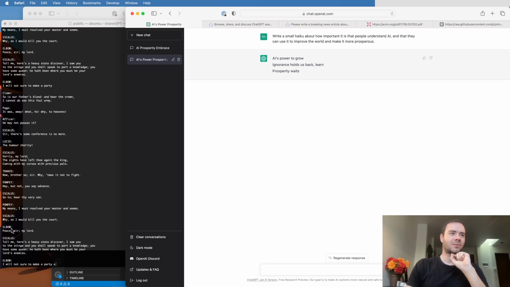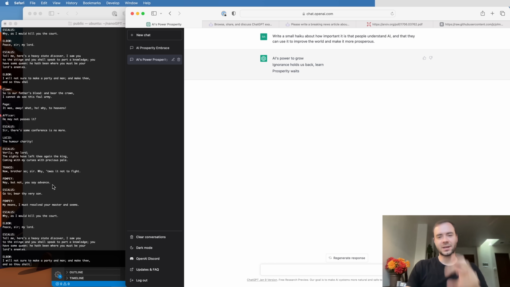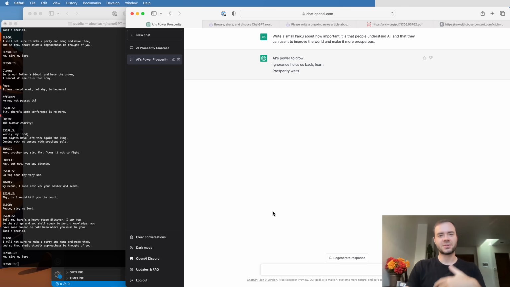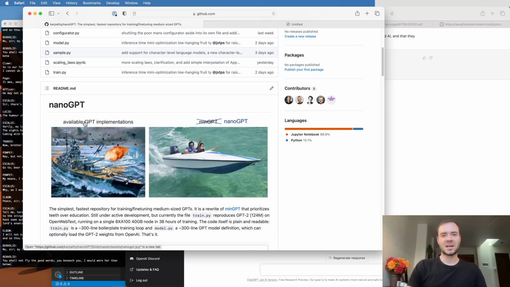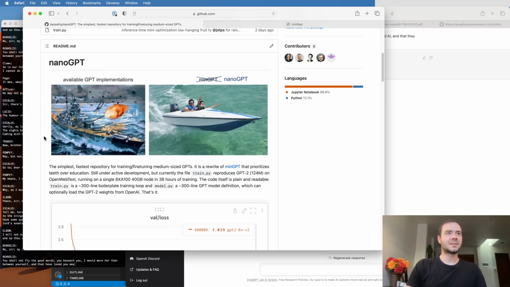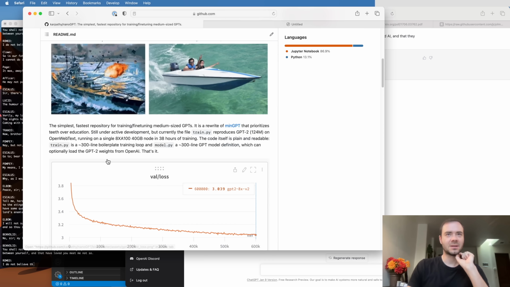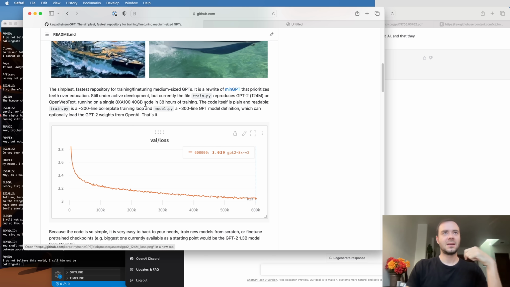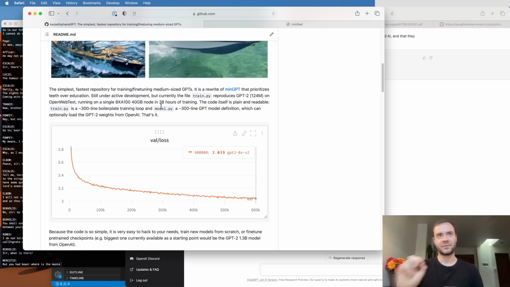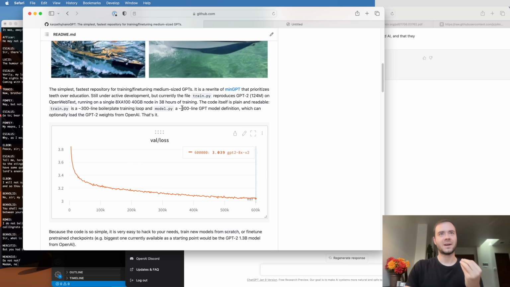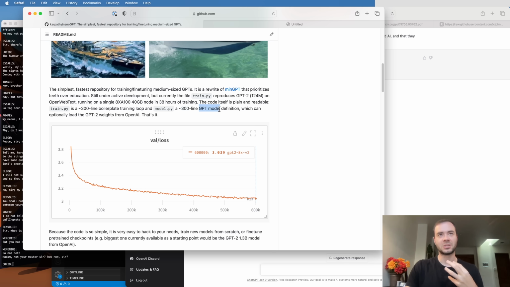And now I've already written this entire code to train these transformers, and it is in a GitHub repository that you can find, called nanoGPT. nanoGPT is a repository on my GitHub for training transformers on any given text. What I think is interesting about it, because there are many ways to train transformers, is that this is a very simple implementation. It's just 2 files of 300 lines of code each. One file defines the GPT model, the transformer, and one file trains it on some given text dataset.